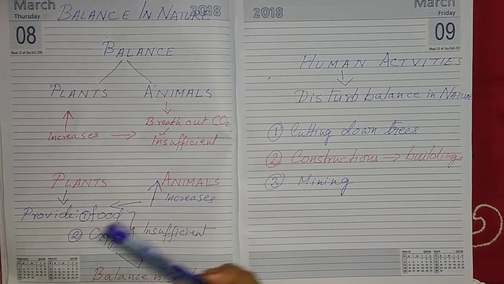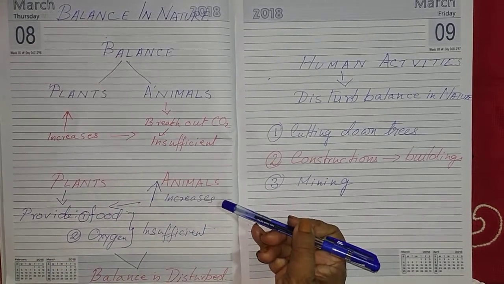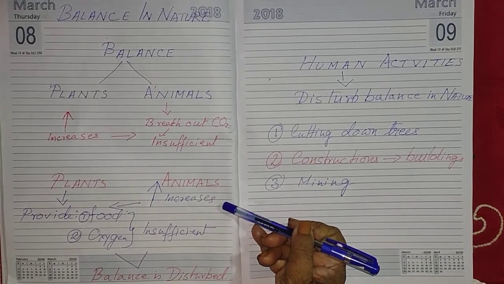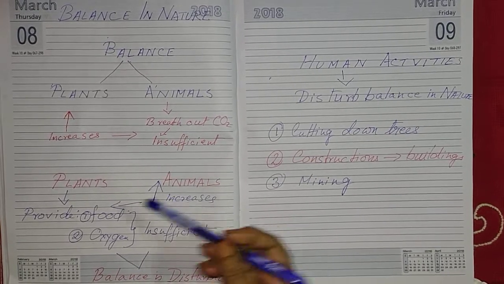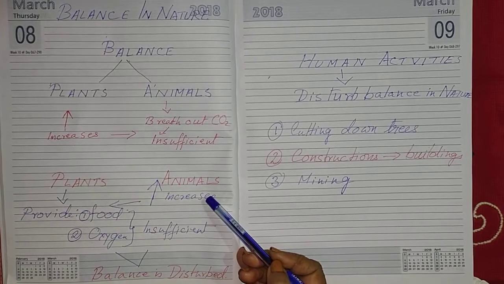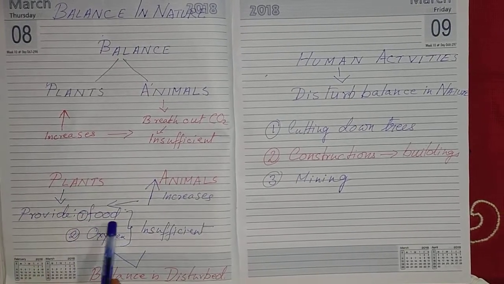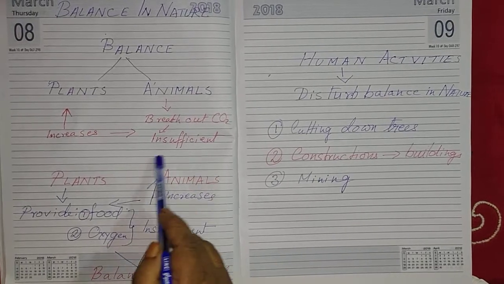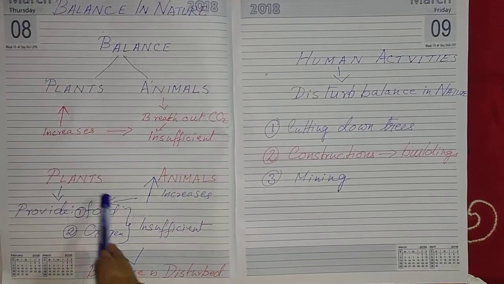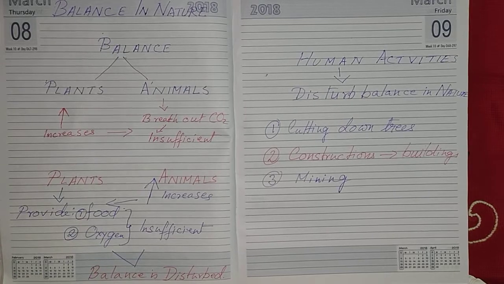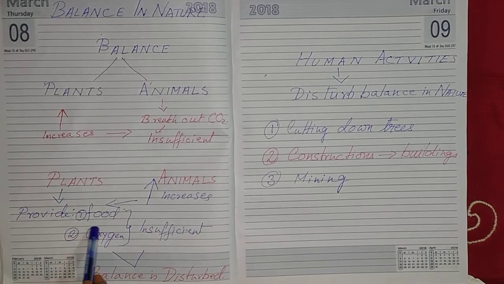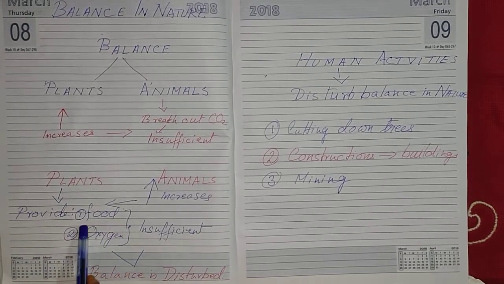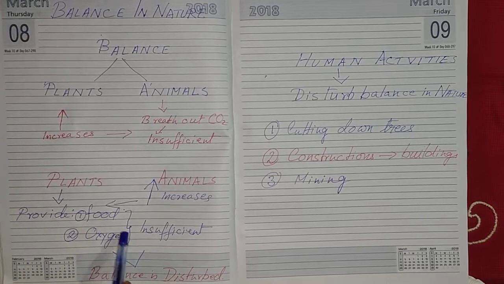Now suppose the number of animals increases. What does the plant do for the animals? The plant provides food and oxygen. If there are too many animals on the earth and plants have become very less, the amount of food will be less and the amount of oxygen will be less.